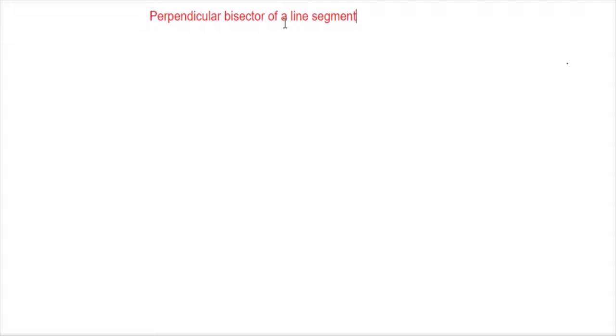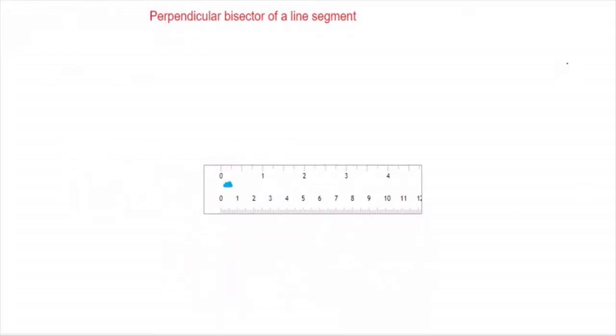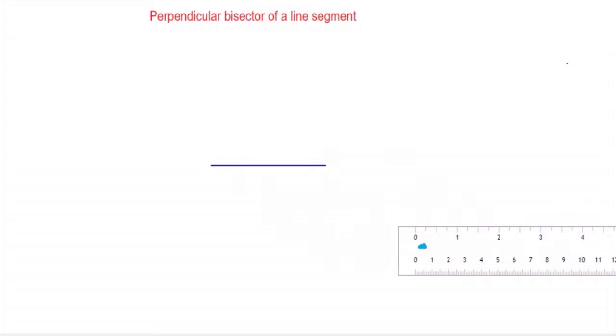And what is divided here? A line segment. So for that I need a line segment first. So I should draw a line segment with the help of a ruler. This is the line segment I am drawing. And after drawing the line segment, we are supposed to name it. I would like to give the name AB to this line segment. Let the line segment be AB.